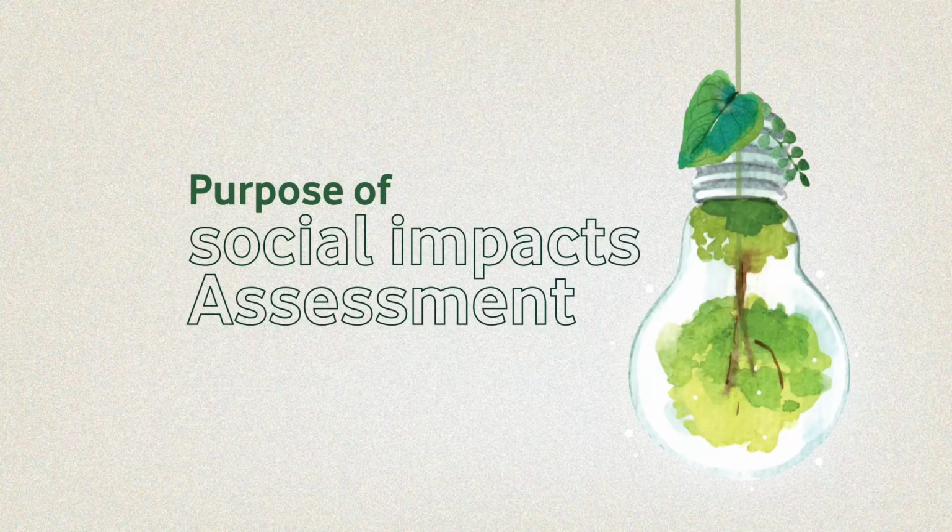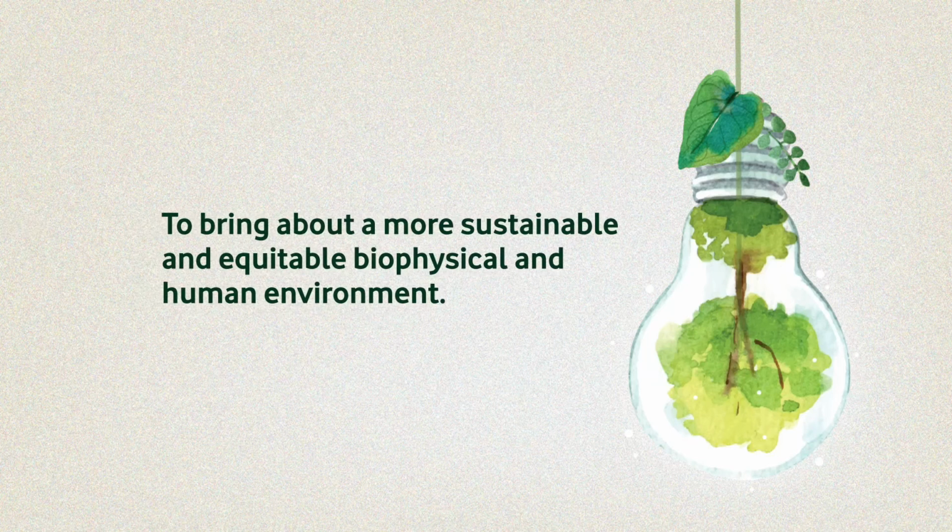So what is the purpose of social impact assessment? We have quoted a large number of examples to understand social impact assessment. The purpose of social impact assessment is to bring about a more sustainable and equitable biophysical and human environment. The relationship between environment and humans needs to be established well. We cannot live in harmony if the environment is disturbed. It is a kind of win-win situation for the environment and the social system existing in any region.